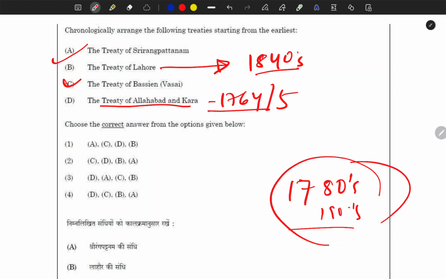I know the exact chronology and the details of these treaties, but this is the idea you can have based on your understanding. First thing is that I'll put the Treaty of Allahabad first and the Treaty of Lahore last, and we are left with only one option. So for me this was a very easy question, but you have to know about these treaties.